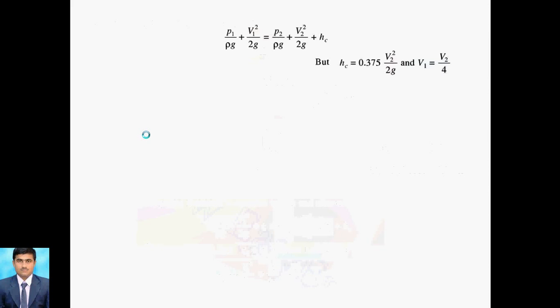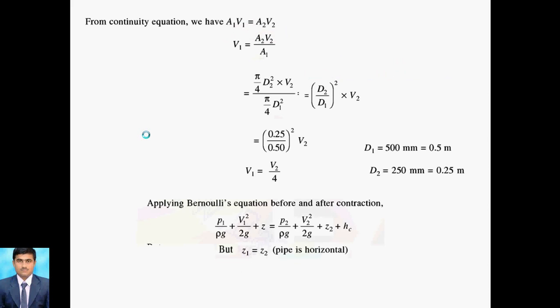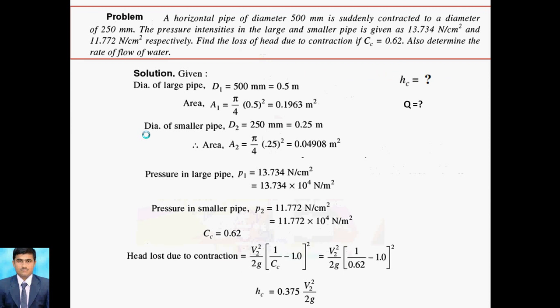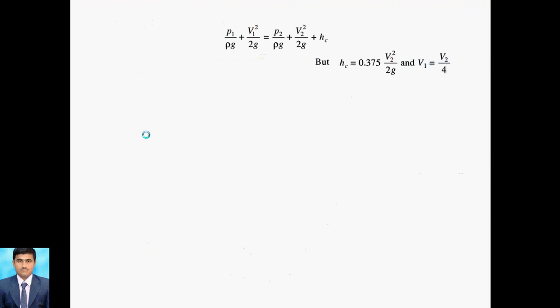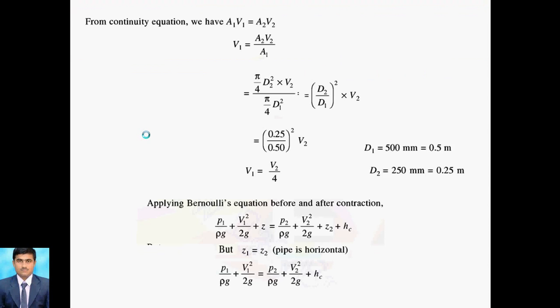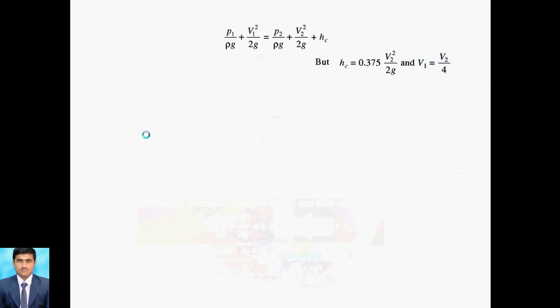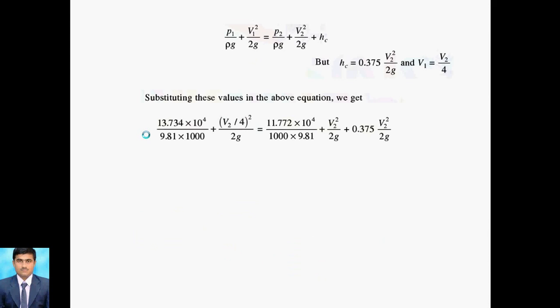We are calculating with these pressures and all these terms. Hc we already calculated, that is 0.375 V2 square by 2g. So Hc is given to you, and V1 is equal to V2 by 4, as already discussed. So these are the two terms, and we can put in the values.